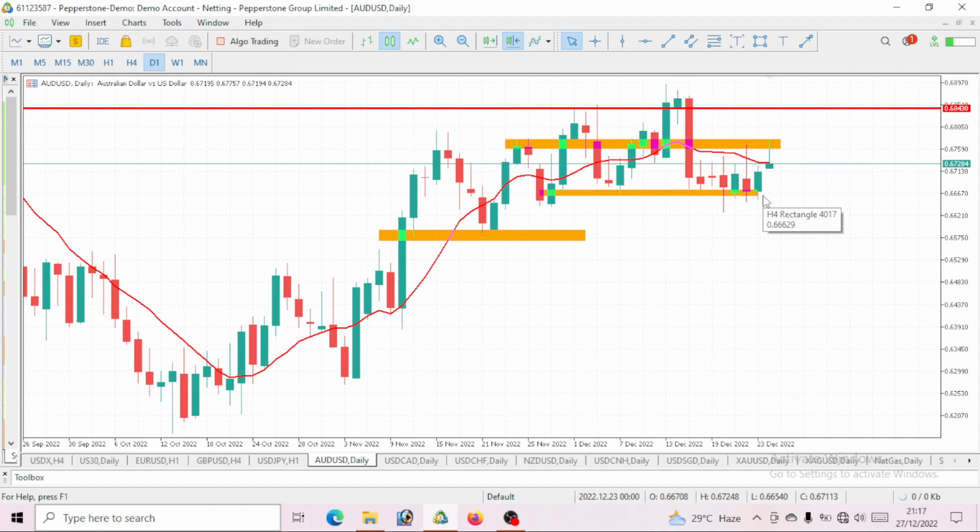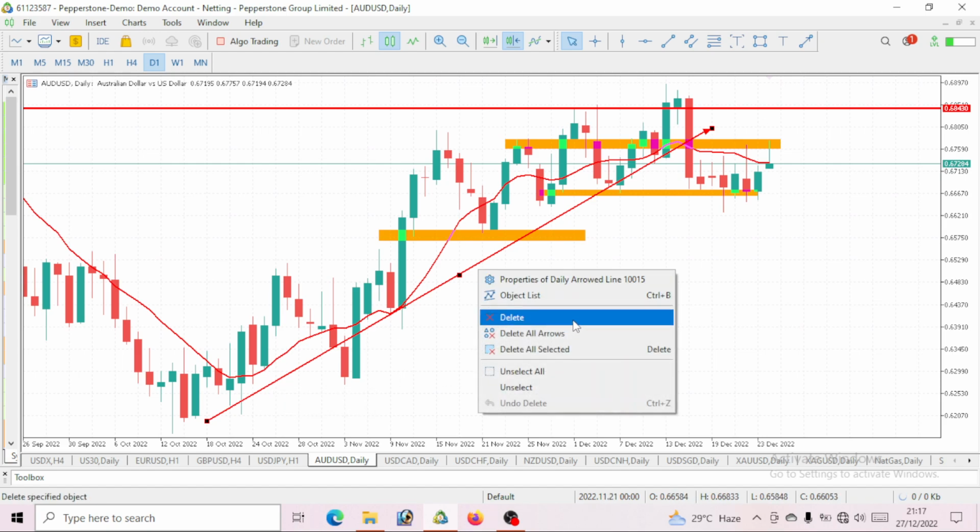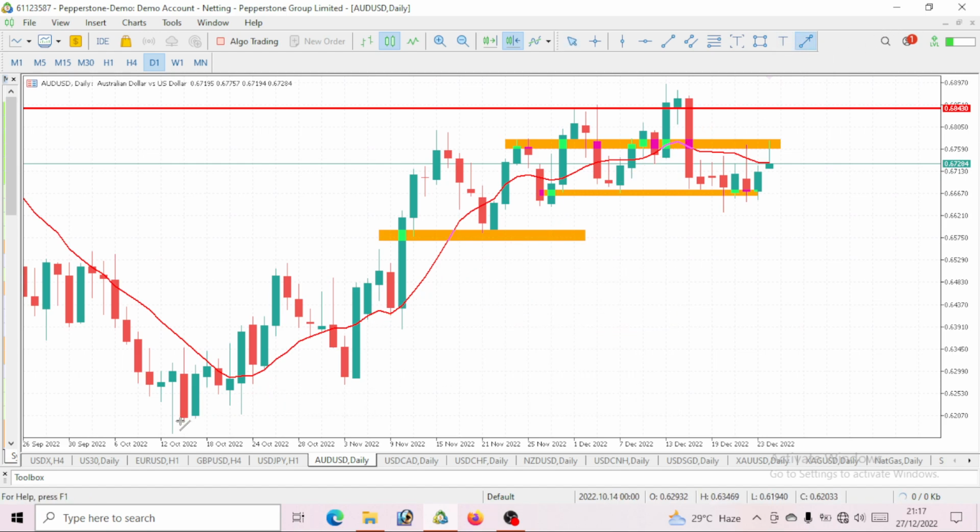Now before we get started, before we place any trade, one question we would want to ask ourselves is the trend for this movement or that trade you want to take. What is the trend? So we clearly can see that this is an uptrend move. We all know that markets do make three types of movements: uptrend move, downtrend move, ranging markets move. So we clearly can see on AUD USD we are on an uptrend move. I want you guys to understand it. See this as an uptrend, sorry, impulse move, or higher highs.